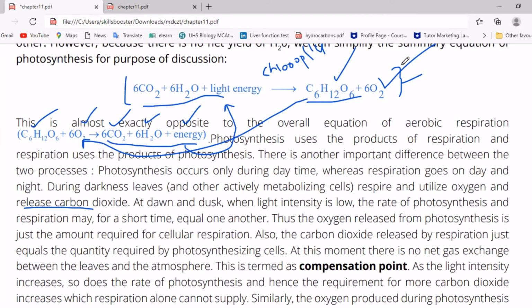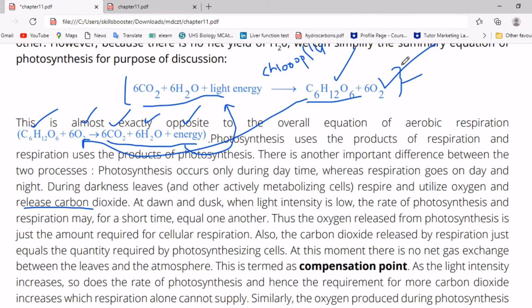So at this moment no gaseous exchange takes place between leaves and the atmosphere, because the carbon dioxide released by respiration is used by photosynthetic cells, and the oxygen released by photosynthetic cells is used by respiration. This is termed the compensation point.